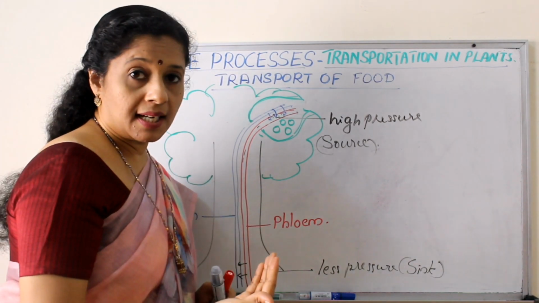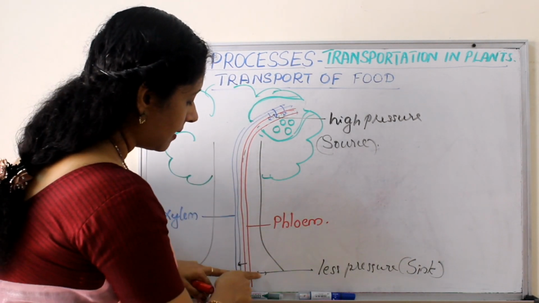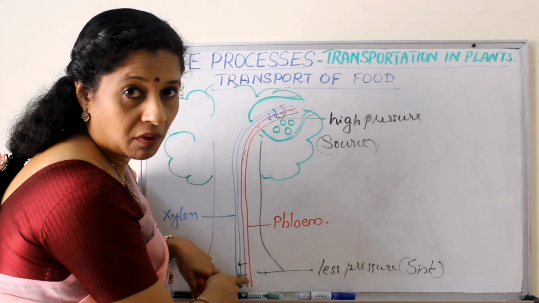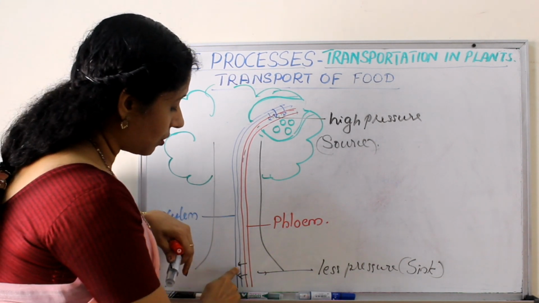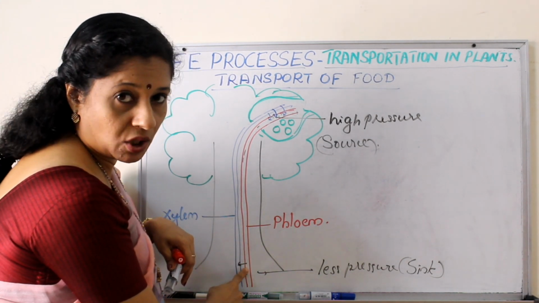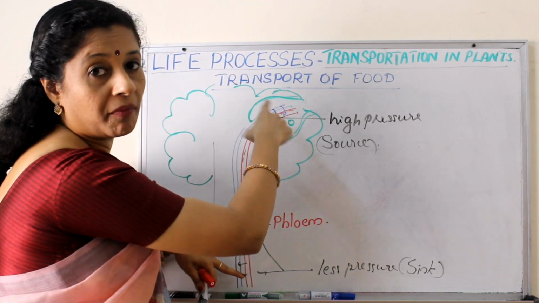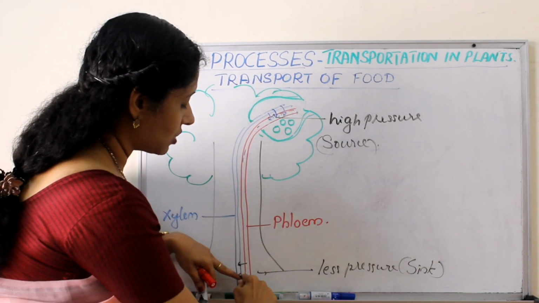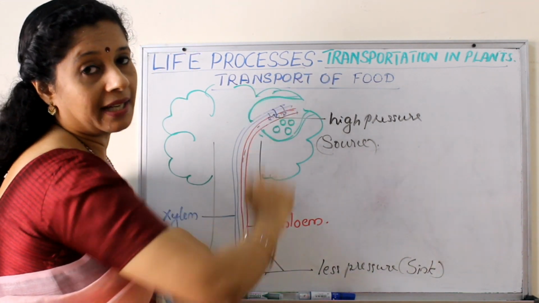Now later at a stage, if the plant wants to transport it upwards, then what happens? Again, the sucrose will be loaded onto the phloem actively. Then the concentration will increase. To compensate for that, water from the xylem will go here. Now the pressure is high here, and less pressure on top where food is required. So from the source, now this is the source, here is the sink, it will go in the opposite direction.